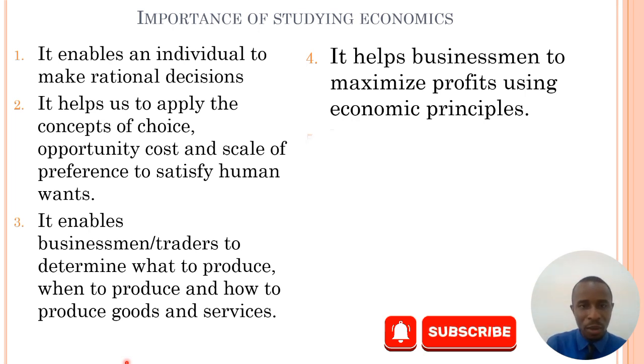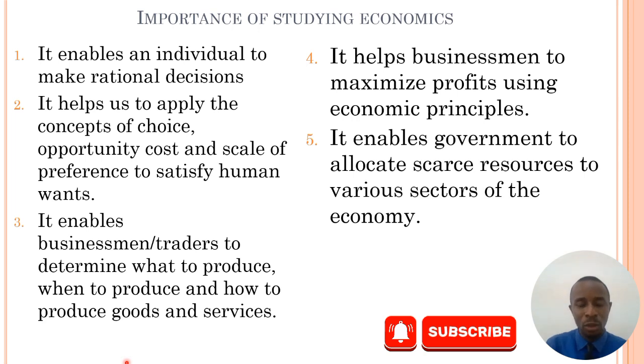And number five importance, this time around, to government. It will enable government to allocate scarce resources to various sectors like the education sector, the agriculture, the tourism sector, the health, youth and sport, defense, and other areas.